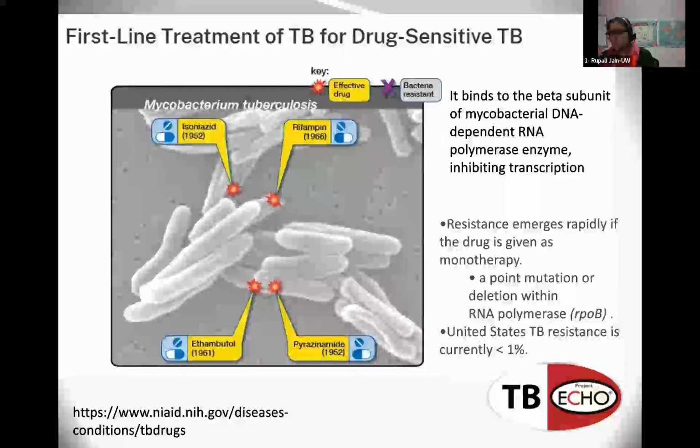The bacteria can make just one mutation and basically render it ineffective. So in the non-TB world, we rarely ever use this as monotherapy, and we are often using it in combination with other antibacterials.